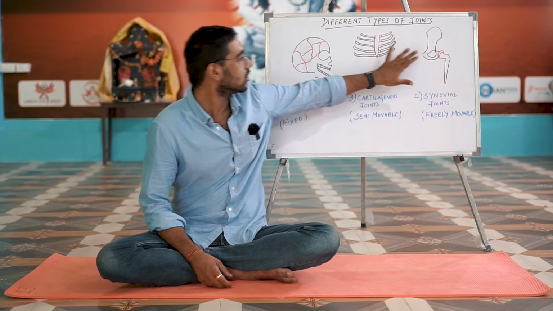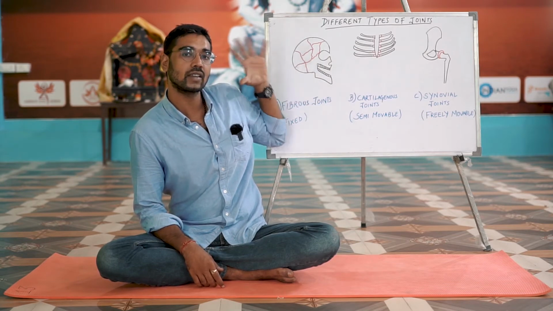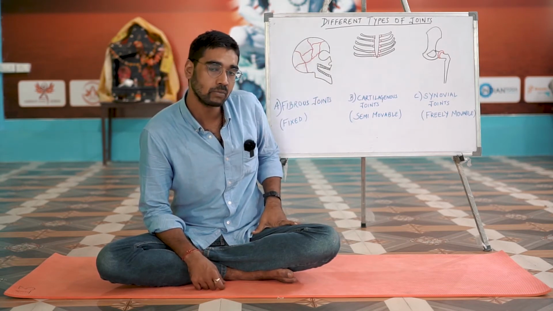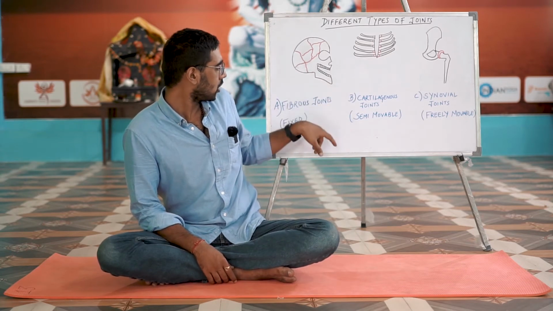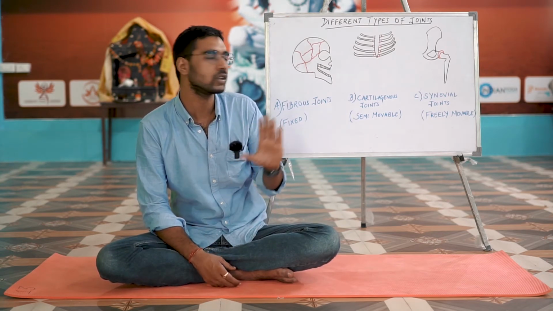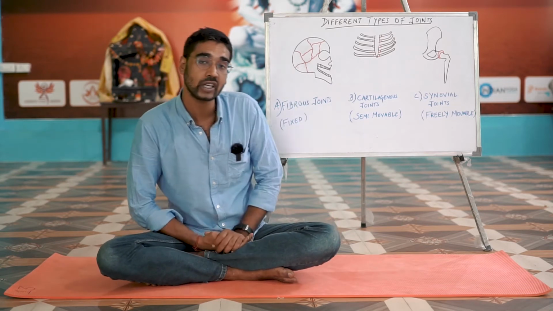The other one is the rib cage, and the first one is the head or the skull, the cranium bone of the human body. The cranium bone is the ideal example of all the fibrous joints in the human body, because the cranium is actually the only location where we have the fibrous or the fixed joint.